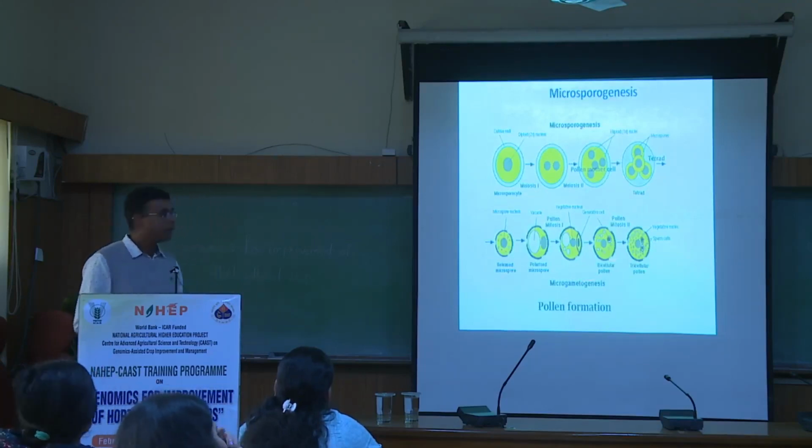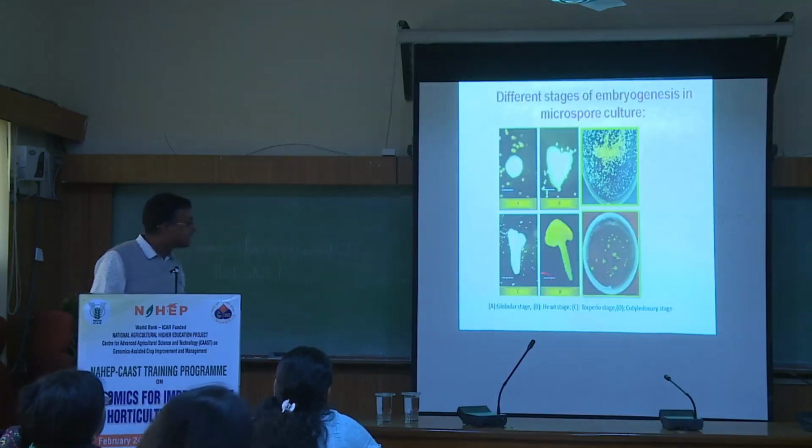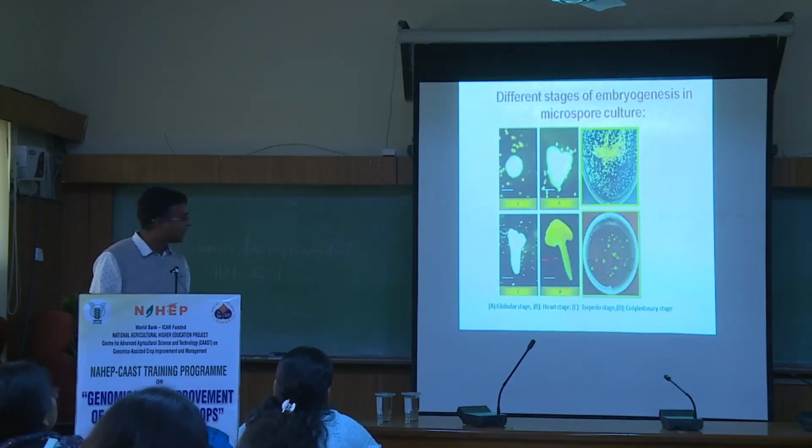And this is the normal process of microspore genesis and gametogenesis, how it is happening. I think it is not within the scope of this course. And this is the isolated microspore culture, and this is the kind of germination we are getting. These are some of the photographs from our laboratory only, no?